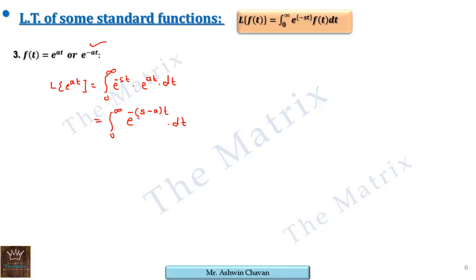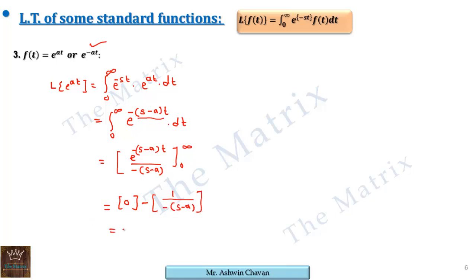With respect to t, minus of s minus a is constant, so its integral is now easy: e raised to minus s minus a times t upon minus s minus a, in the limits 0 and infinity. Again, for the upper limit, e raised to minus infinity gives us 0, and for the lower limit we put t equal to 0, so the numerator goes to e raised to 0, which is 1, upon minus of s minus a.